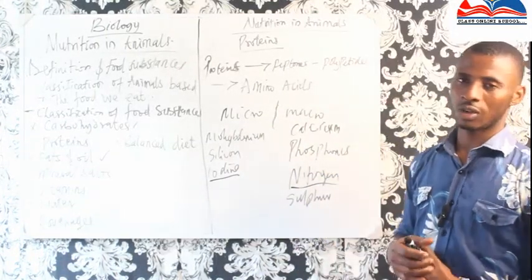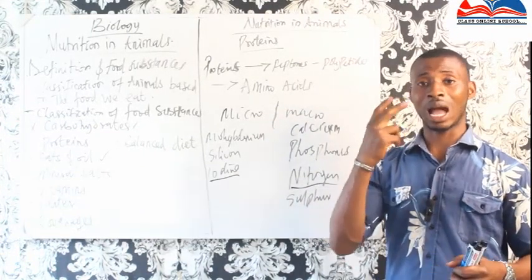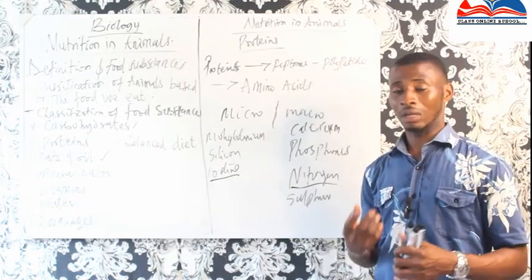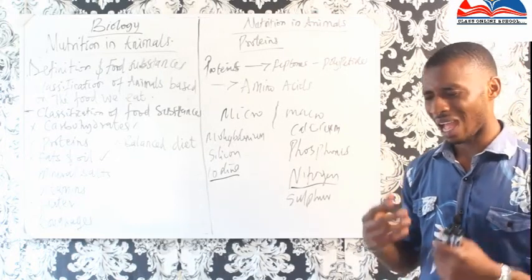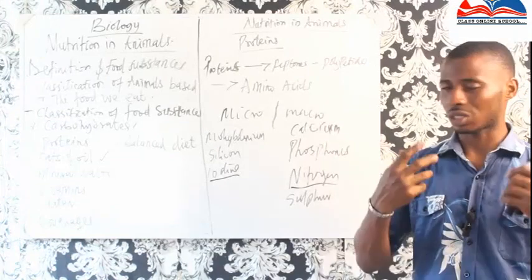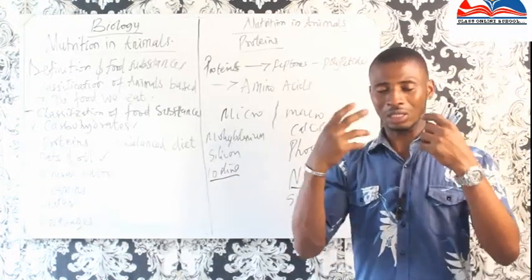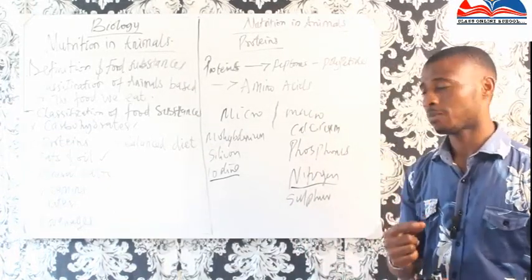Vitamin A deficiency can give us blindness. That's the reason why anybody that is having any itchy eye, you ask to go and buy vitamin A. Some people, if their eyes are not seeing, you ask them to go and buy sugar. Sugar contains vitamin A, is good for the eyes. If you're having a glaucoma, you say go and buy vitamin A. Alright, so that's it for vitamin A.